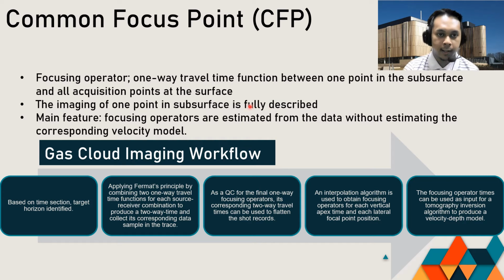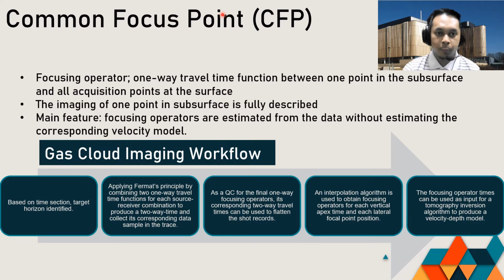As you can see, this is a proposed gas cloud imaging workflow where, based on the time section, the target horizon can be identified, where the vertical time peak will also be used as the apex time for the initial focusing operator for each boundary. The initial focusing operators from reflecting boundaries are calculated by generating a hyperbolic operator based on these time peaks and NMO velocities. In the second step, we apply Fermat's principle by combining two one-way travel time functions for each source-receiver combination to produce a two-way time and collect its corresponding data sample in the trace.